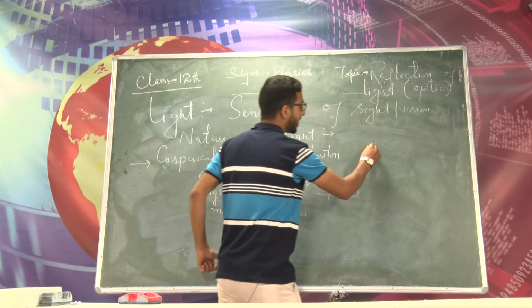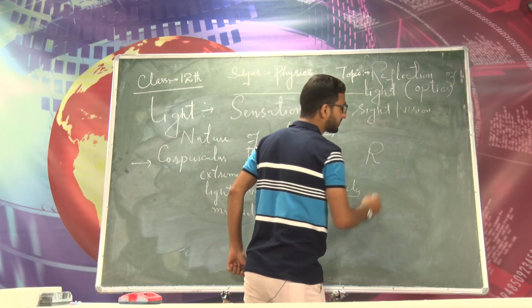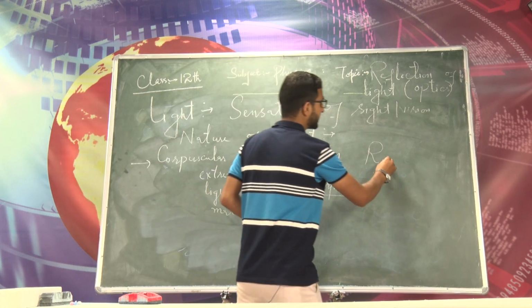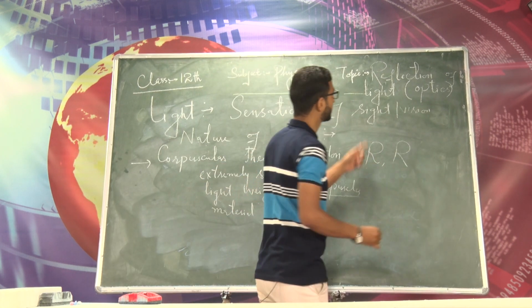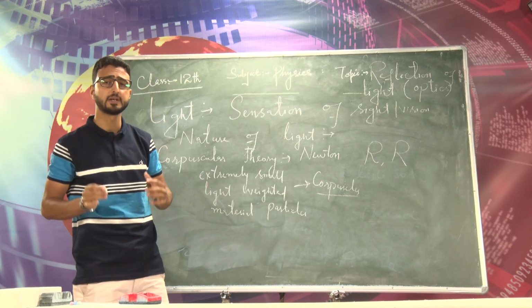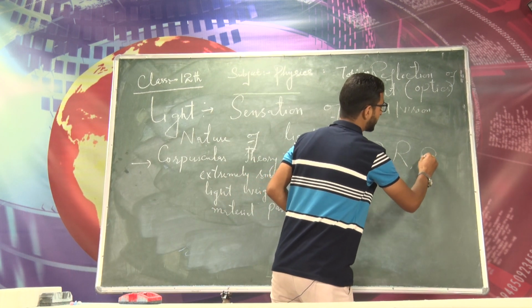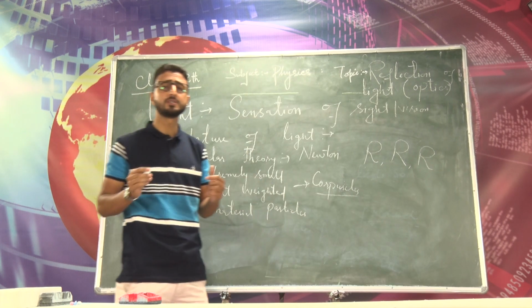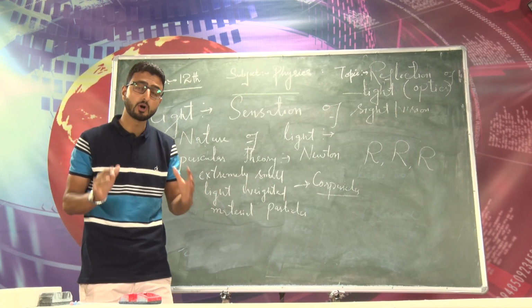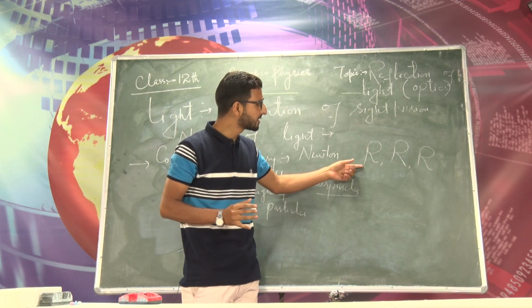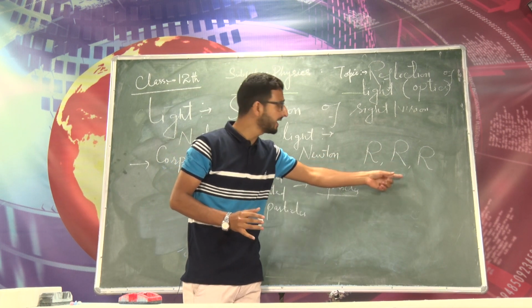What are those 3 R's? One R is rectilinear propagation of light, that is light travels in a straight line. Another is reflection of light, that we are going to discuss in this very chapter in detail. And another R is refraction of light. So Newton's corpuscular theory could explain only rectilinear propagation of light, reflection of light and